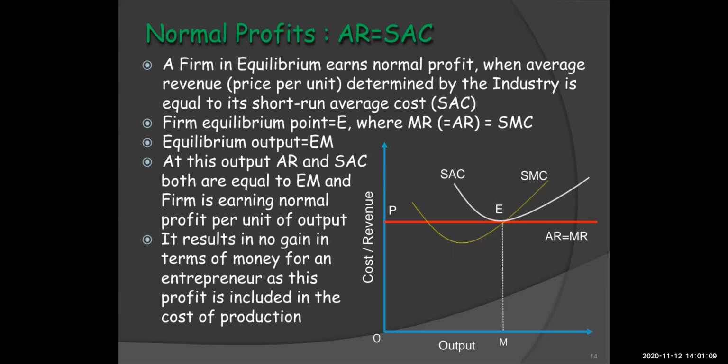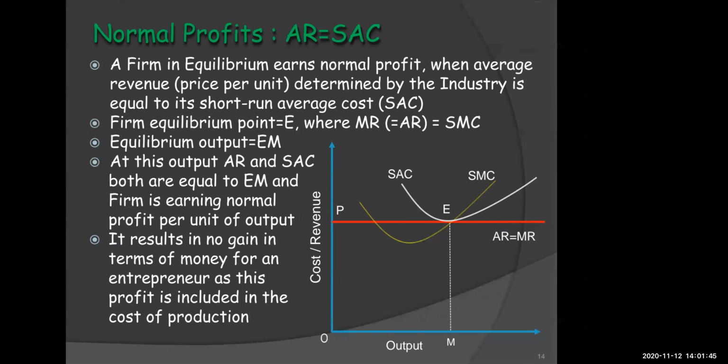So kindly refer to the diagram, and you can see that there is no gain in terms of money for an entrepreneur, as this profit is included in the cost of production. And that is why we can see the red line, which is our SAC, just exactly touching the price, that is our AR and MR, which means that both are equal. So which means that the firm is earning normal profit.